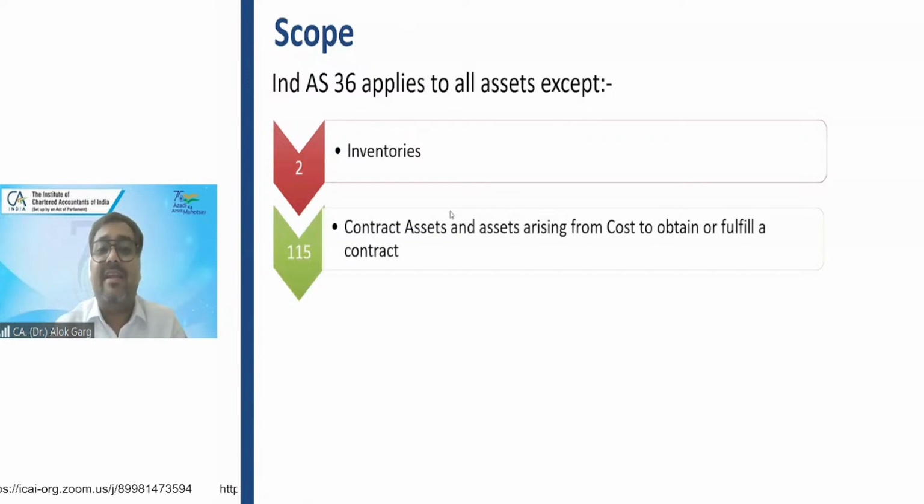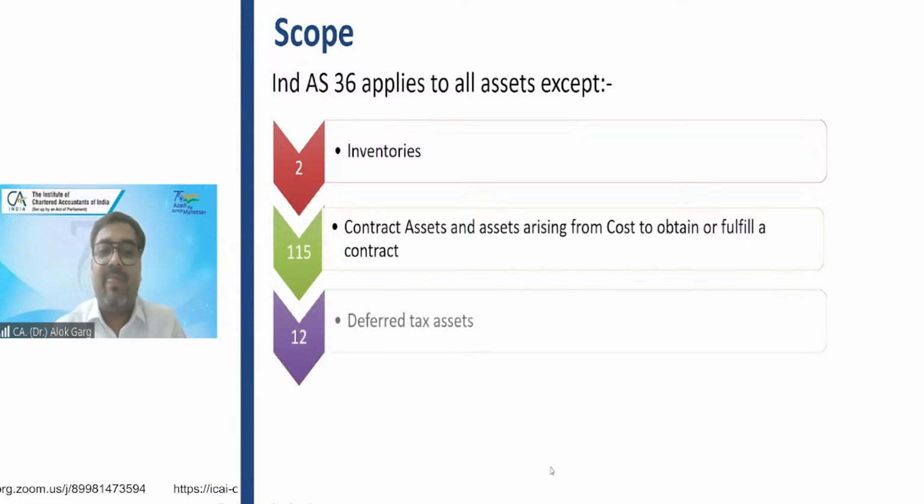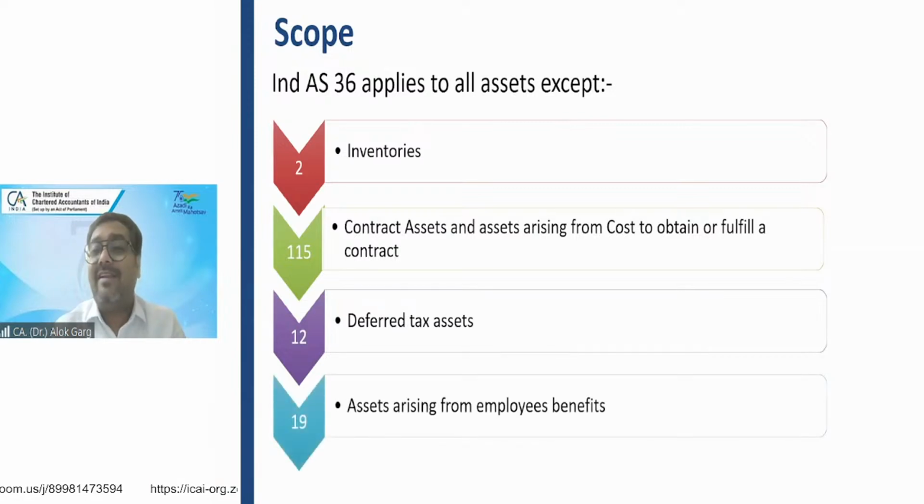Contract assets and assets arising from the cost to obtain or fulfill a contract, construction contracts: are these not subject to impairment? These are subject to impairment, but not as per Ind AS 36, as per Ind AS 115. Deferred tax assets: can DTA not be impaired? It can be impaired, but not as per 36, as per 12. Assets arising from employee benefits, again as per Ind AS 19.